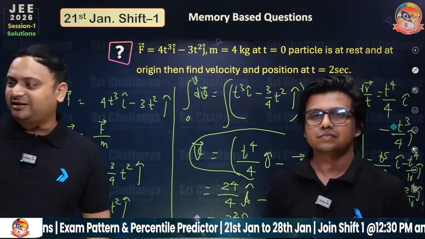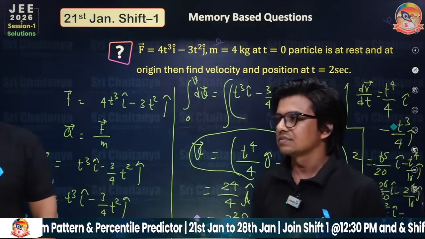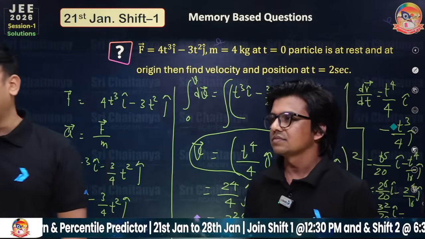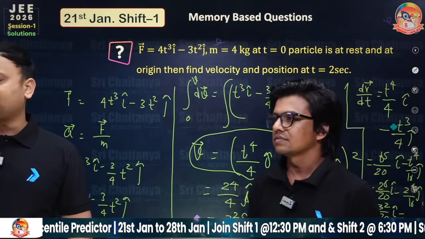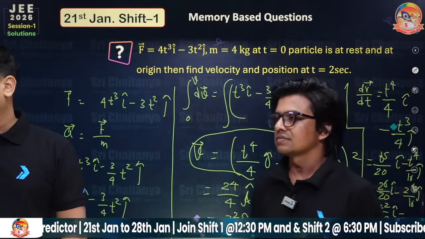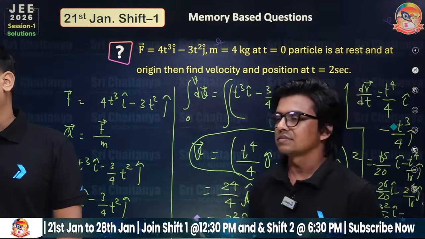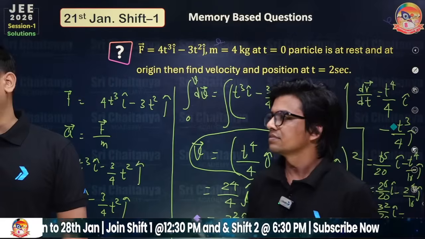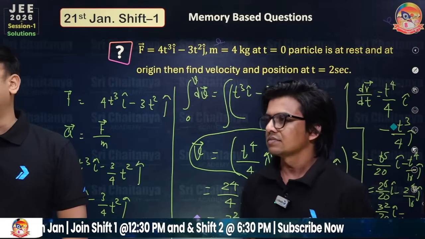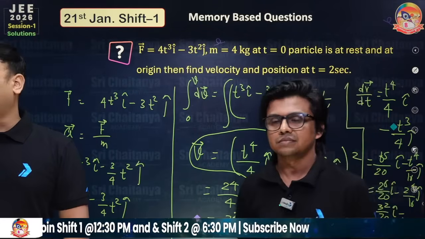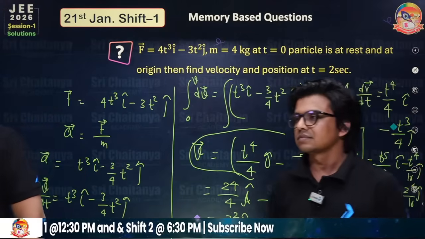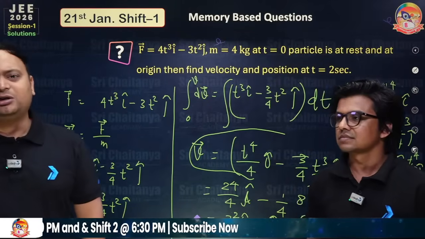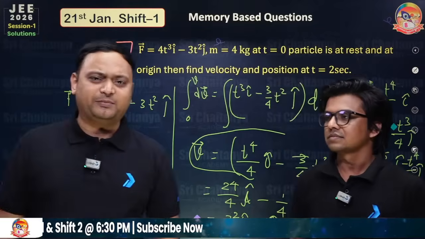As per the previous data of 2025, the paper is moderate. So no lengthy questions, just some questions in maths are lengthy. But in physics you will get 3 to 4 questions that are lengthy and hard, but the rest of the questions are quite good. If you have the concepts, I don't think you will get low marks or negative marks.